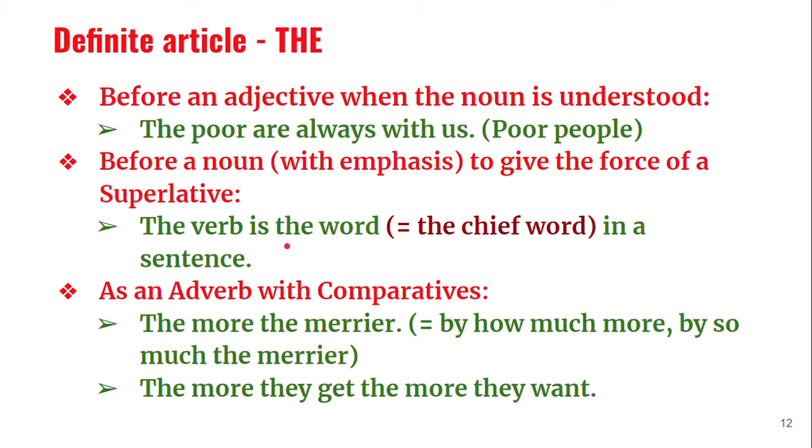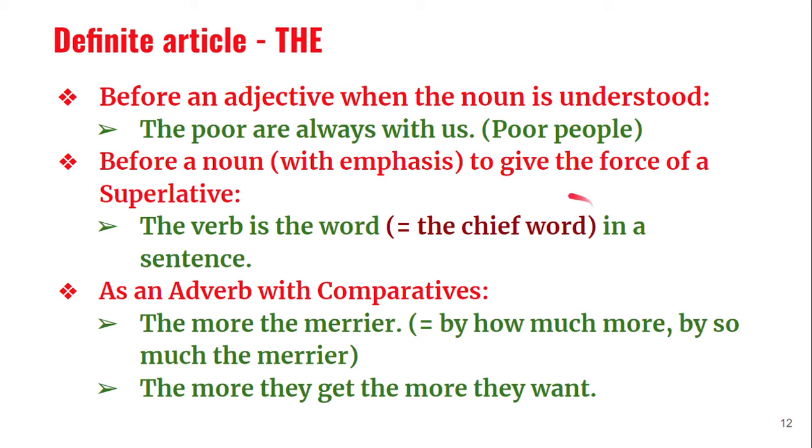That means the can be used when there is only one. But usually in a sentence there will be so many words: subject, verb, object, pronoun, preposition, adjective. Still we are saying the verb is the word in a sentence. Here what I mean is that the verb is the chief word, the important word.